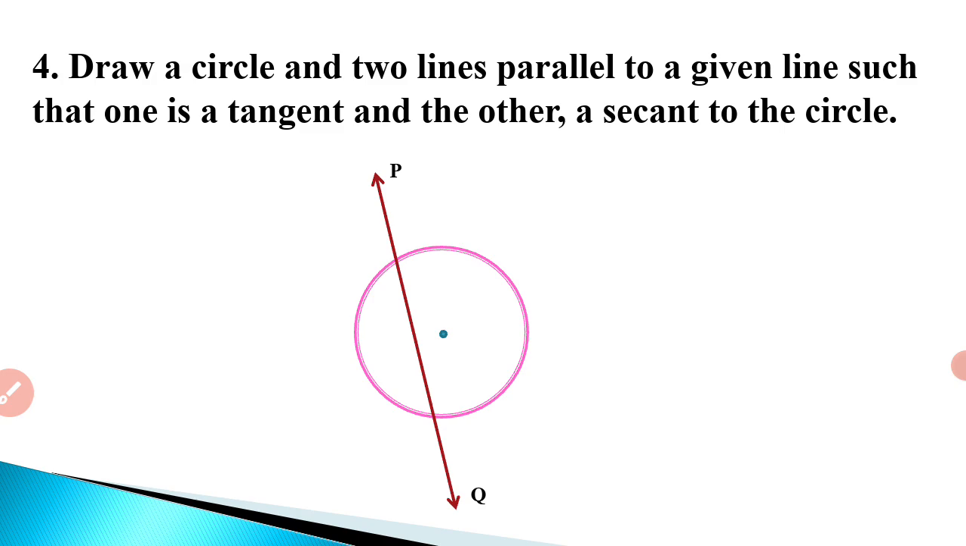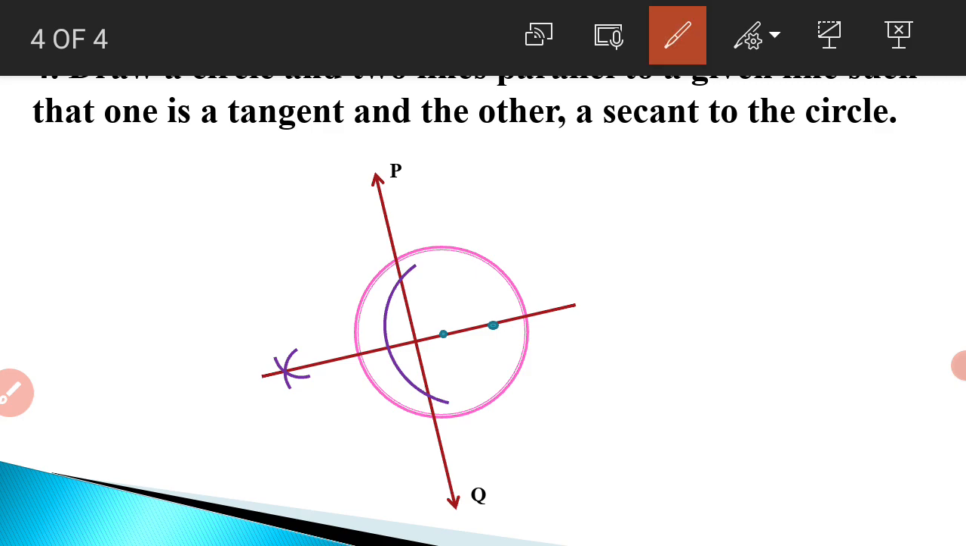Let me draw a perpendicular to this line PQ. So I draw an arc, and from the endpoints of the arc where it intersects PQ, I take arcs and join them. This is my perpendicular which is drawn on the line PQ. Now let me take one point on the perpendicular which is inside the circle, and I will take one more point which is on the circle.